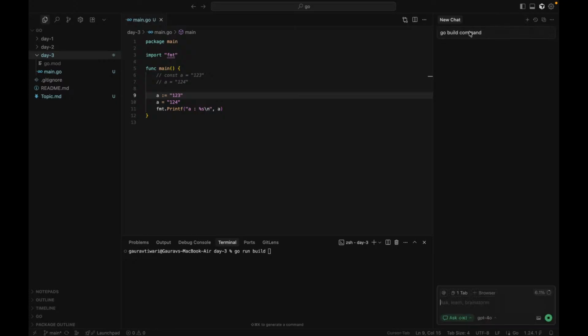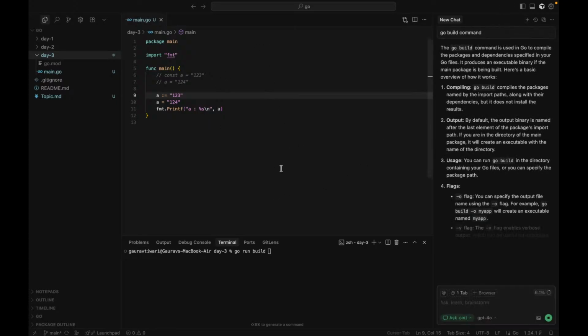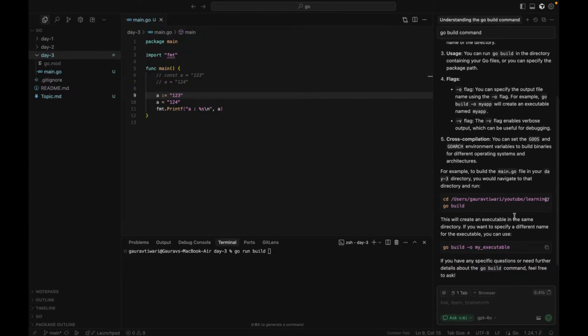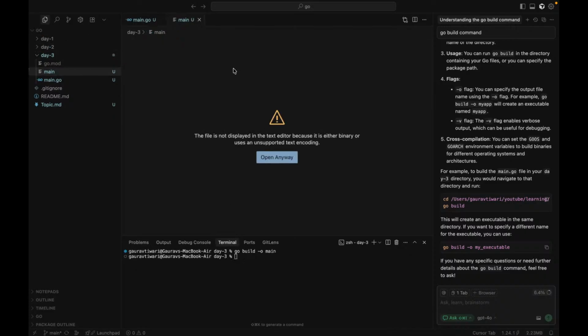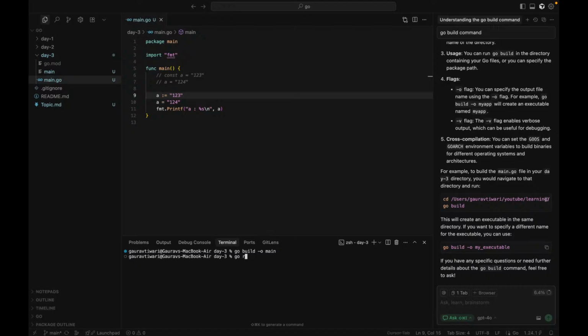It's something build with our main flag. Yep, this was go build, not run. Go build, then output, then this flag, then we have this main. See how it goes. Yeah, beautiful. Now if I do go run main, oh, it didn't work. Now if I do main, it didn't work.